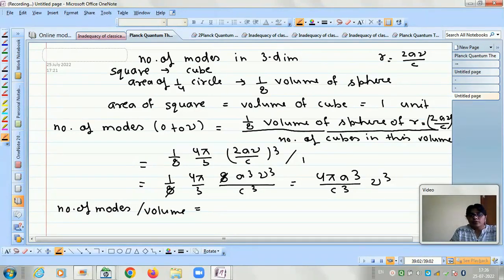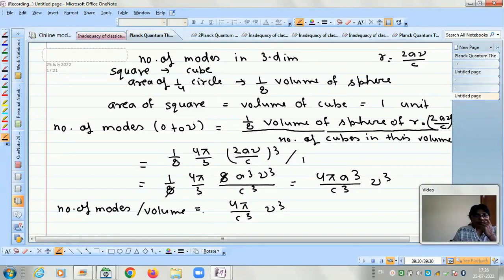Here a cube is the volume, because we have assumed our black body as a cubic one with dimension a, and therefore the volume of this black body is a cube. So if we divide the number of modes by this a cube, then it will be the number of modes per unit volume, and that will be 4 pi by c cube into nu cube. So this is the formula.